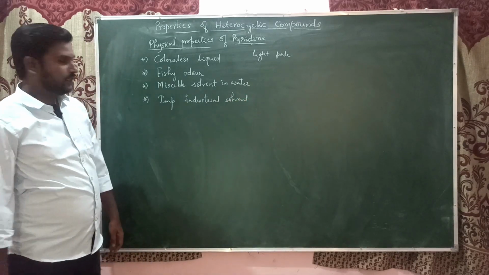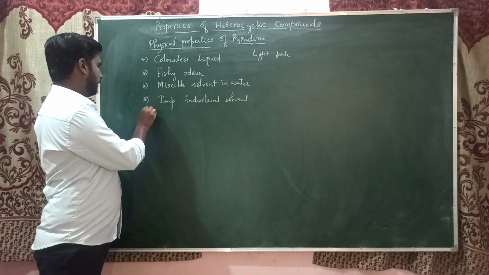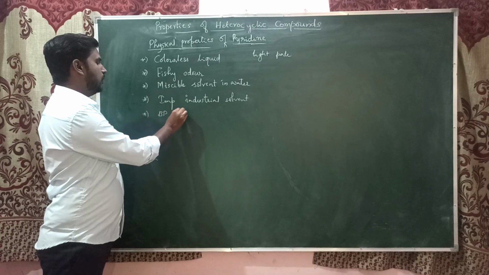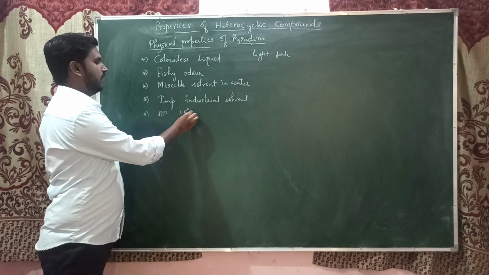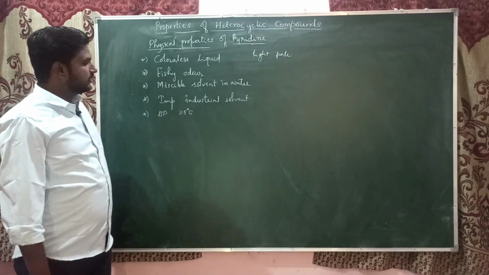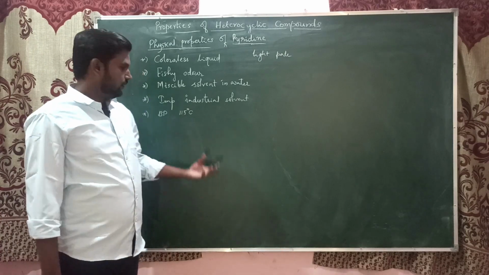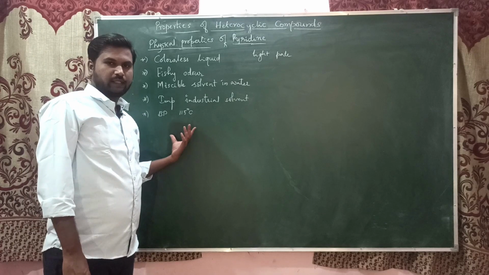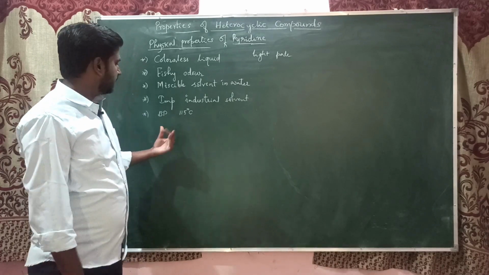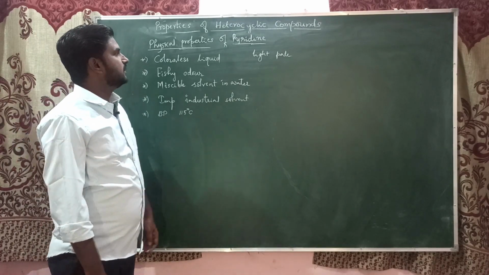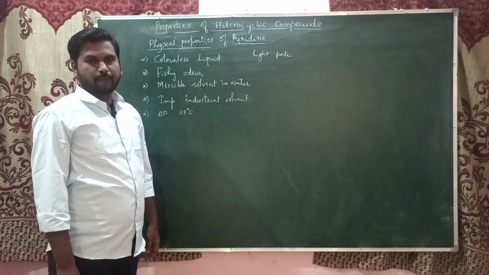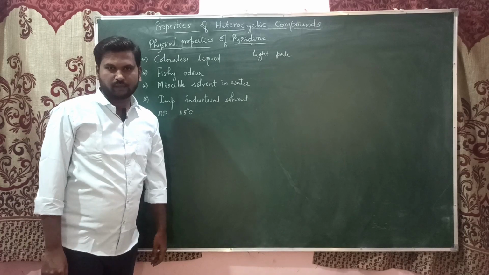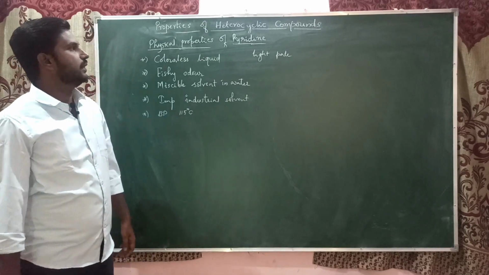And if you see its boiling point, the boiling point of pyridine is around 112 to 116 degrees centigrade. Pyridine is stable and not very volatile. So this is about some physical properties of pyridine. Now we'll see the chemical properties of pyridine, that is, the reactions of pyridine.